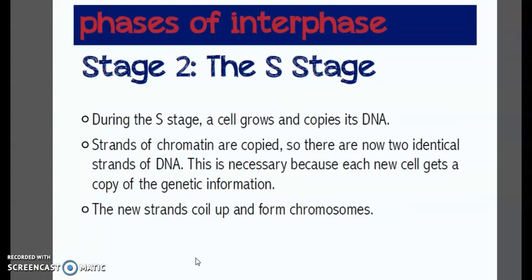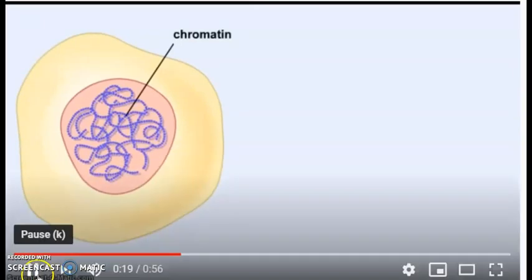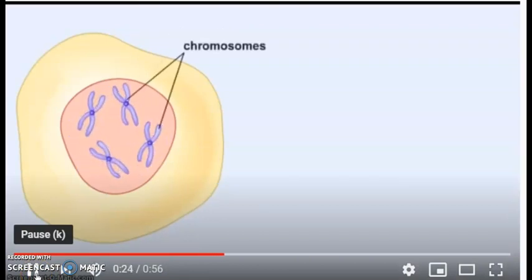Stage 2, the S stage. Here the cell grows and copies its DNA. Strands of chromatin are copied. So there are now two identical strands of DNA. This is necessary because each new cell gets a copy of the genetic information. The new strands coil up and form chromosomes. You can see the chromatin to chromosome conversion here.